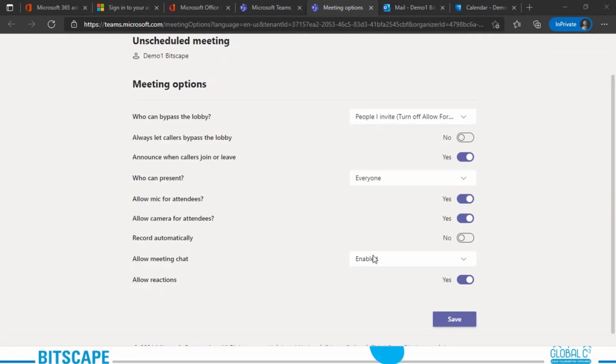Then we have allow meeting chat. In general, people who are on the meeting invite can participate in the meeting chat before, during and after the meeting, by default. But in case you disable this option, there will be no meeting chat at any time. Under the in-meeting only option, the meeting chat will be unavailable before and after the meeting, but while the meeting is going on, you'll be able to chat. Next is allow reactions.